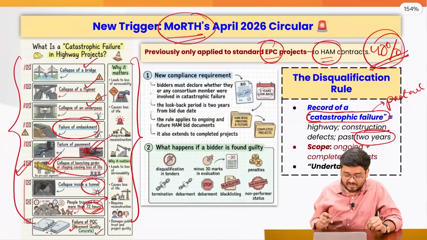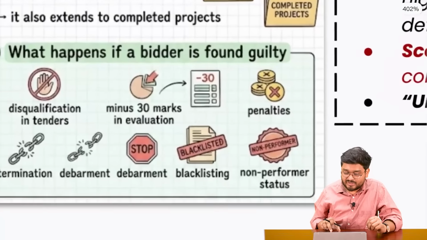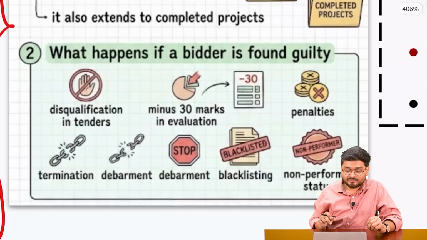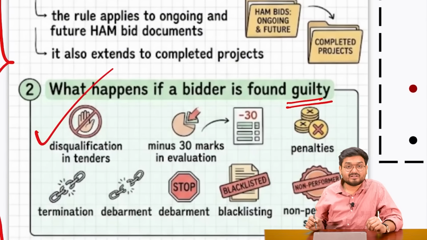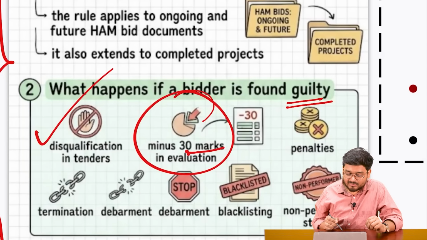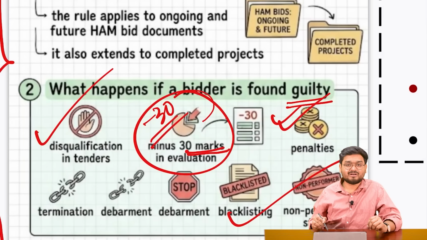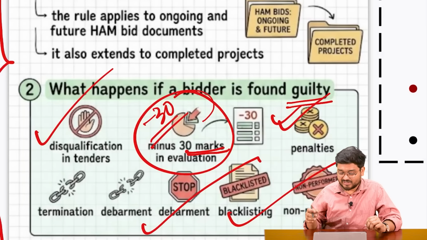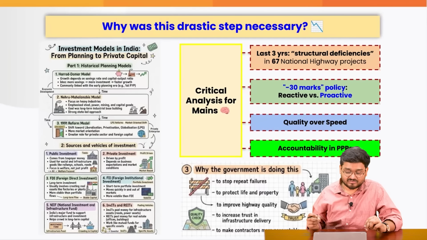And that is where we are actually going with safety provisions. So people, or say private companies, who are found guilty with reference to these kind of faulty projects, they would be disqualified. They will be given minus 30 marks in evaluation, automatically disqualifying them. They will also have to pay penalties, blacklisting, right, debarment, termination, everything. So that company will not be having a good image.